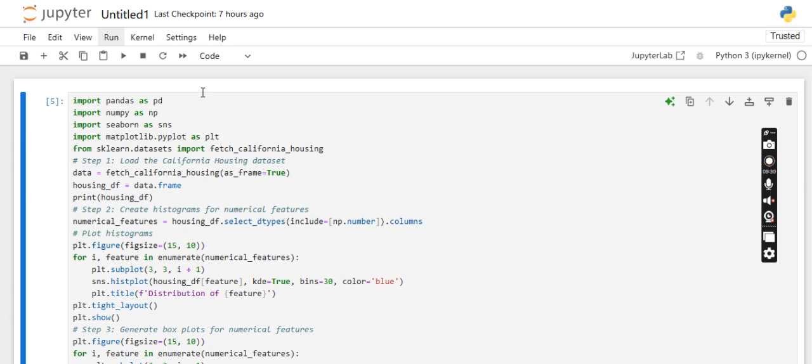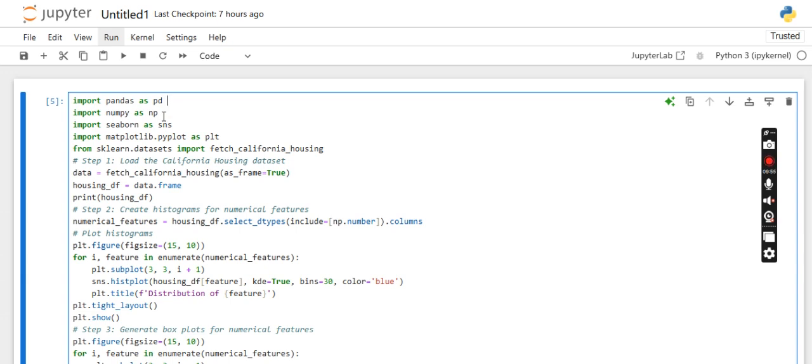Okay, first is import. So for that we need to import the pandas library. Pandas is a Python library which is used for data manipulation. Means if we want to make some changes in the data set and do the analysis, we will be using the pandas library, and we are importing pandas with the alias pd, and we need to import numpy. For operations on the numerical values, we will be importing numpy.